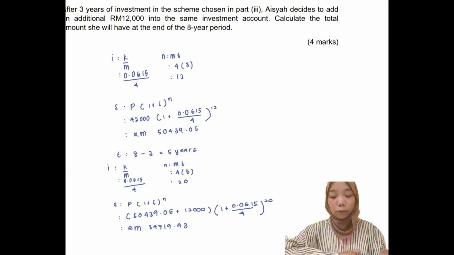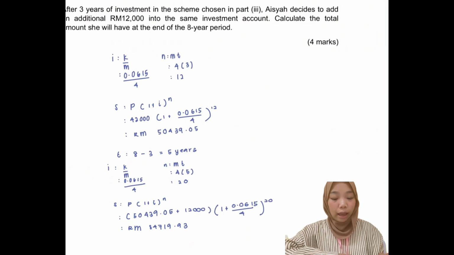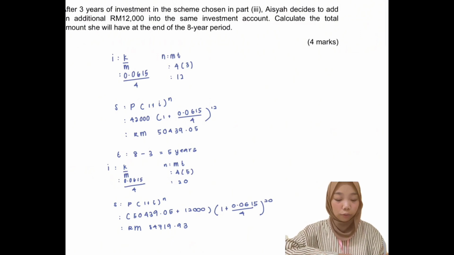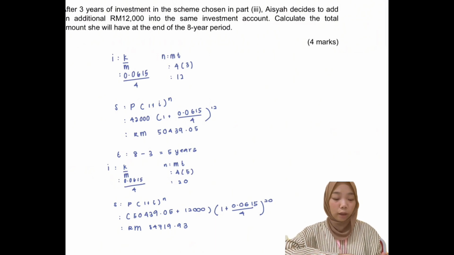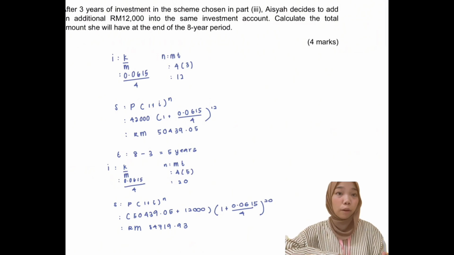So we have to find the value of I and N. I, the formula is K over M. Since we have all the information, just need to substitute into the formula, which is 0.0615 over 4, and then for N, M times T, which is 4 times 3 equal to 12. Then all the values we just have to substitute into the formula, which is 42,000 bracket 1 plus I, which is 0.0615 over 4 bracket the power of 12, and then you just solve the equation into the calculator, and you will have the answer of 50,439 ringgit and 5 cents, and that is the total amount for the first 3 years.